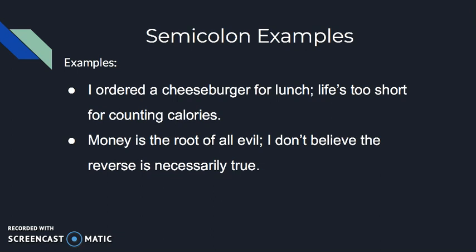Let's look at our second example. Money is the root of all evil; I don't believe the reverse is necessarily true. Once again, the first part of the sentence, money is the root of all evil, is its own independent clause and can stand as its own complete sentence. I don't believe the reverse is necessarily true follows the same rule as our semicolon rule in the last slide.